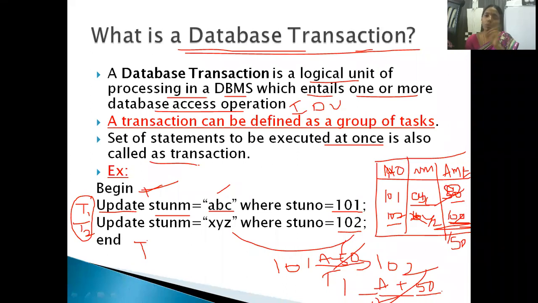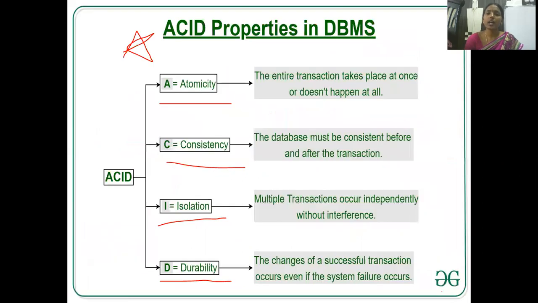Either you execute both transactions or you skip both, so that your database before and after the transaction is in a consistent state. This property we call atomicity. That means either execute all the transactions at once, together, or it does not happen at all, meaning no transaction is executed.